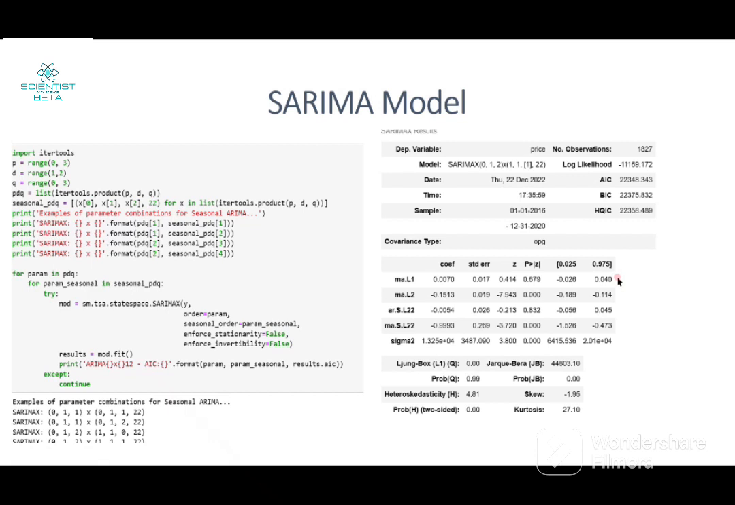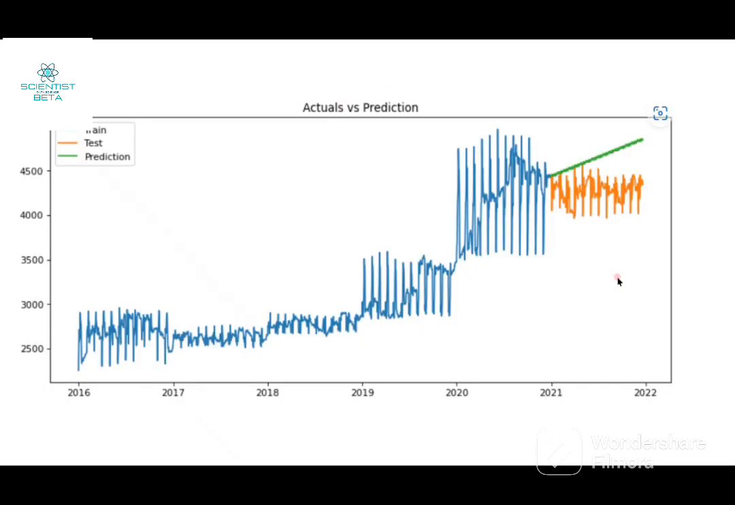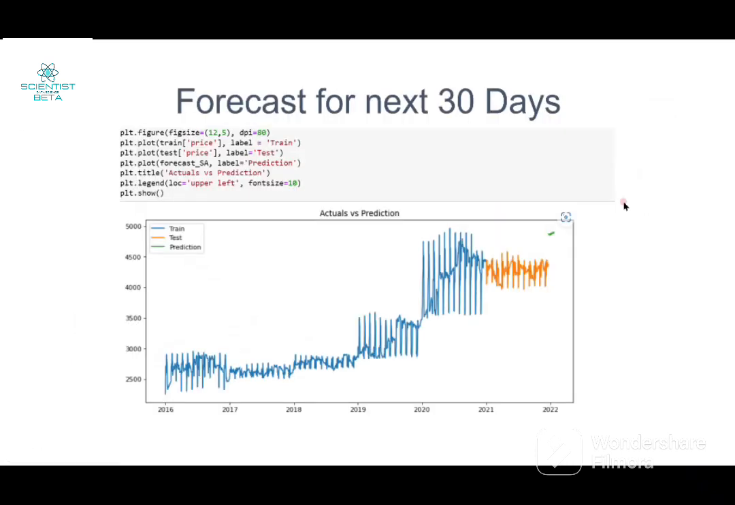Next is the SARIMA model. For the SARIMA model, we are importing internal tools and APIs, and we can see an actual versus prediction graph, in which we can clearly see that the predicted value is far away from the actual test data. For the forecasting for the next 30 days also, we can see it is far away from the actual data.